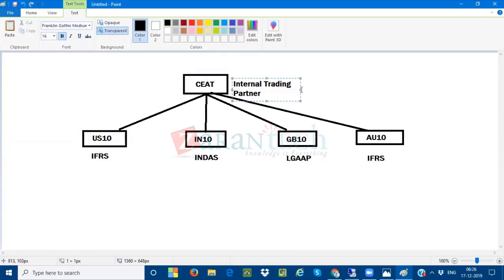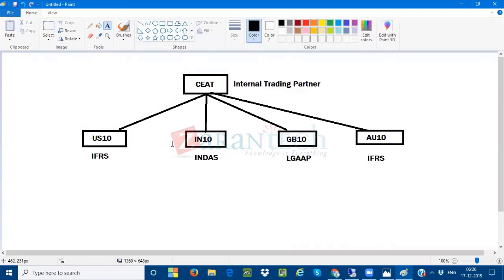Why is it called the internal trading partner? Because cross company code transactions will happen from one company code to another. If one company code is selling material, another company code will receive the material and make the payment. We can observe cross company code transactions between each and every company code assigned to the same company. I'm not talking about other company codes, I'm talking about these four company codes assigned to the same company. So we call it an internal trading partner because of cross company code transactions.